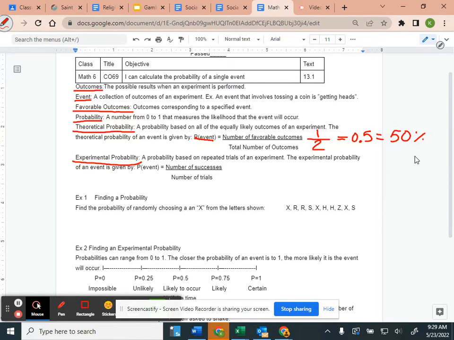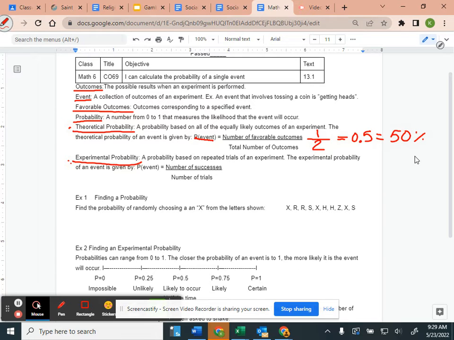You could flip a coin 5 times and get heads every single time. That doesn't follow the theoretical probability, which says this is what should happen. Experimental is saying this is what actually does happen, because every experiment doesn't always follow the way it's supposed to. So the experimental probability is a probability based on repeated trials of an experiment.